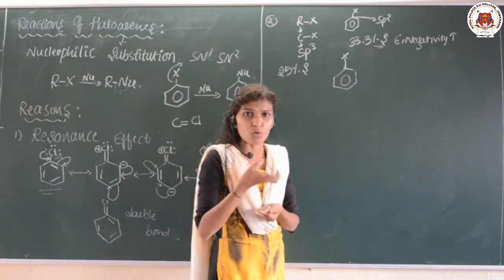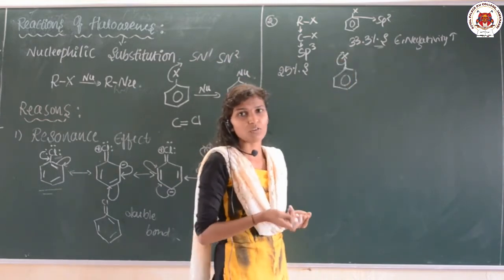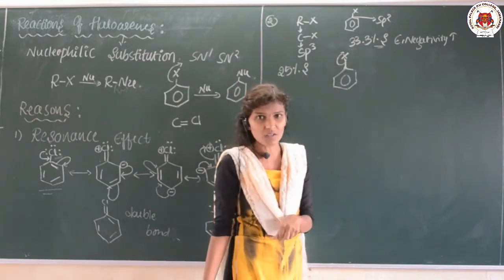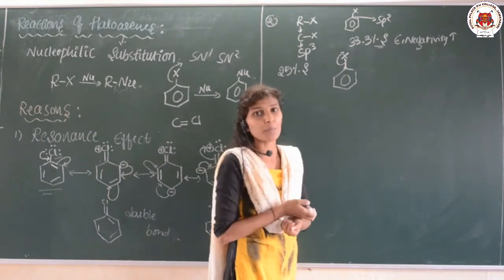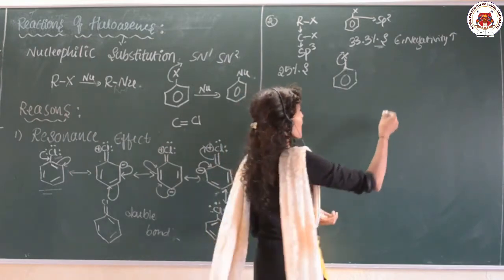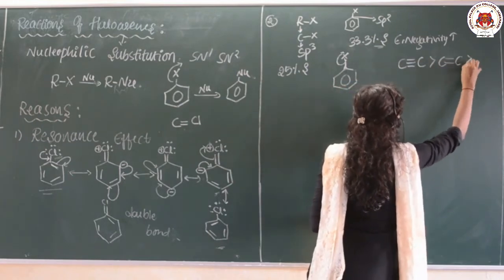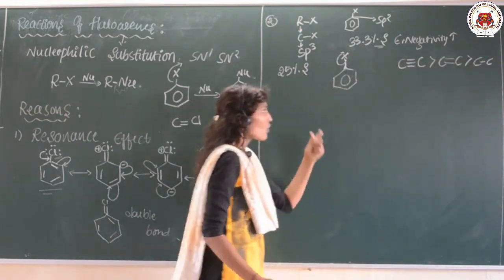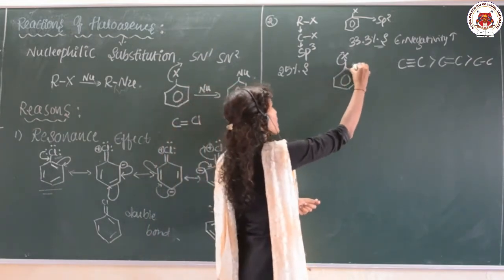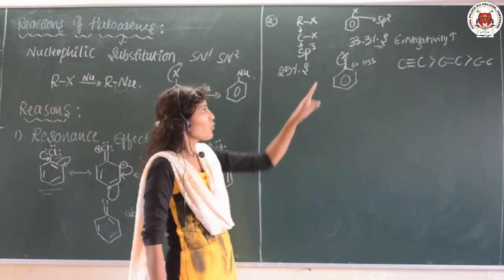When it becomes more electronegative, can this carbon easily give the electrons to the X? Not at all possible, because it also has the tendency to drag the electrons towards itself because of sp2 hybridization. The more the percentage of S, the more the electronegative character increases. So, carbon triple bond is more electronegative as compared with the others. As the electronegative character increases, the possibility of getting a positive nature is less for this carbon.